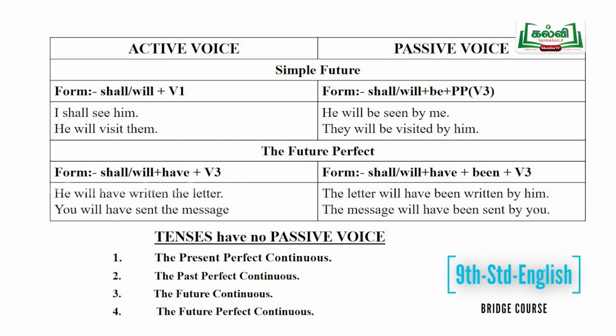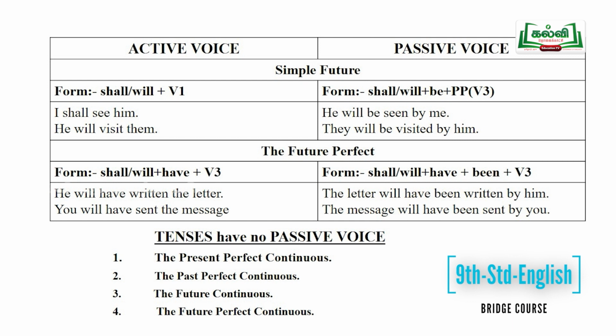And I want to give another sentence. You will have sent the message. Here, will have sent is the verb. The message is the object. You is the subject. Now, we take the object, the message, to the subject place and you, the subject, to the object place.